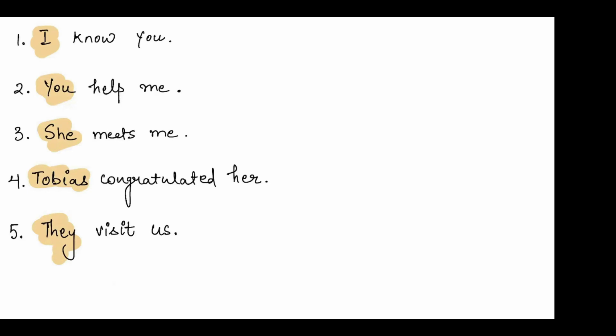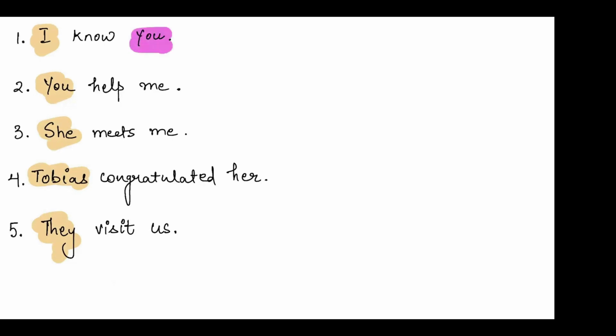Now I have to find out what the object is. Let's see. I know you. You is the object, because you is the person who is being known. In the second one, you help me. Me is the person who's being helped, right? So me is the object here. She meets me. Me again is the object. Tobias congratulated her. Her is the object. And they visit us. Us is the object.